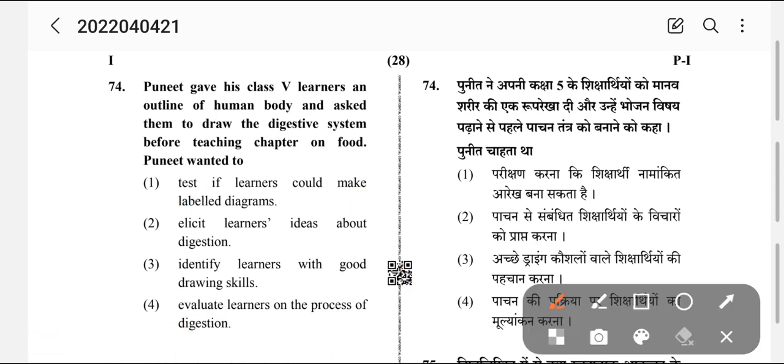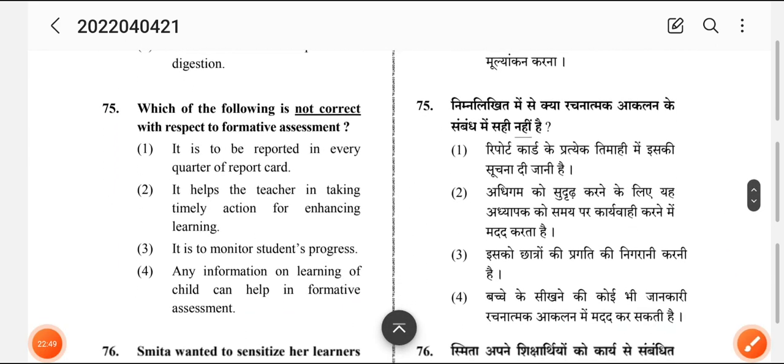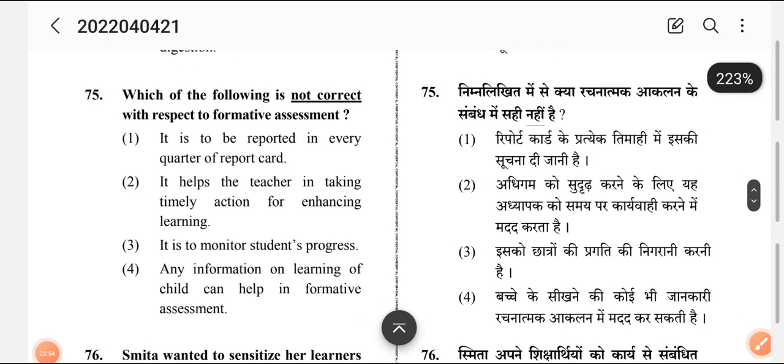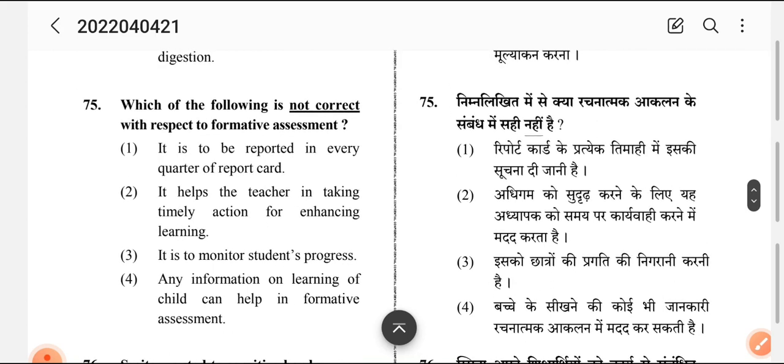So before teaching the lesson, he is getting an idea of how much the children know. So he elicits learners' ideas about digestion. He wants to know how much you know. On that basis, he will make you brush up your knowledge again and then move to the next level.